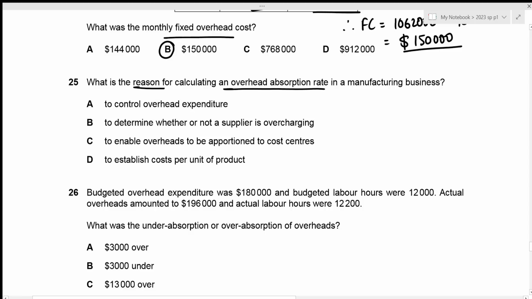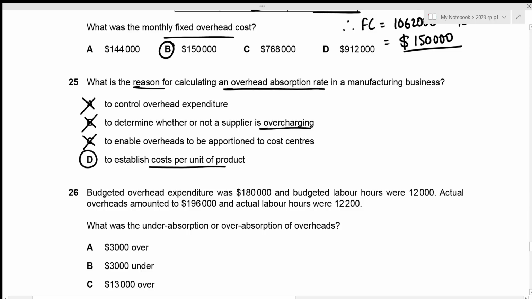Now we're just looking for that among these options. So the very first one is to control overhead expenditure. That is not true, so that's incorrect. The second one is to determine whether or not a supplier is overcharging. Again, that is incorrect. That's not the correct reason. The third one is to enable overheads to be apportioned to cost centers. That is again incorrect. We actually need to reflect it per unit, right? The last one is to establish costs per unit of a product, which is the true reason. That will be the correct answer.